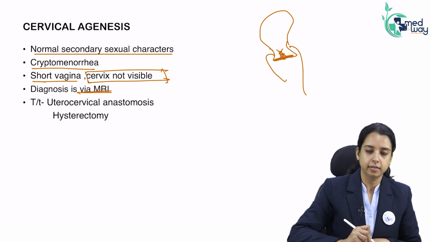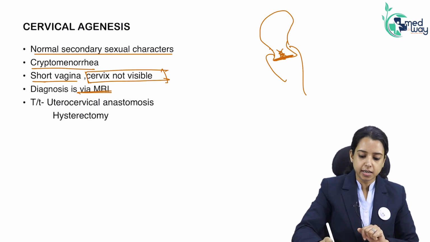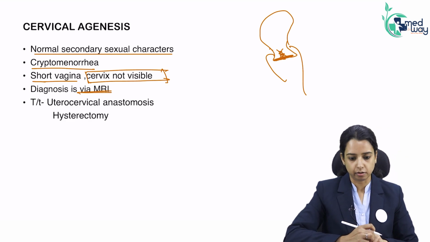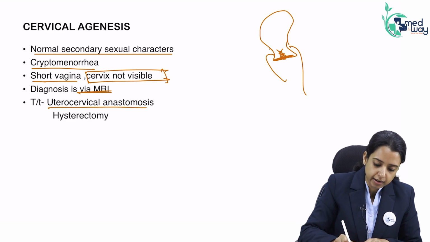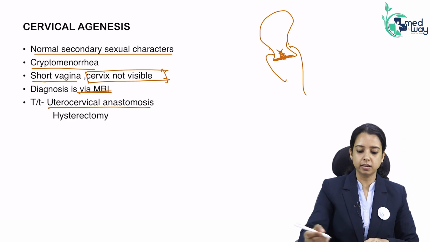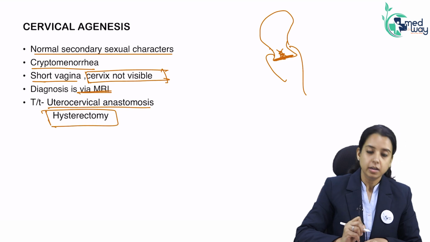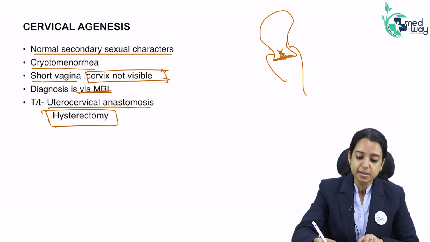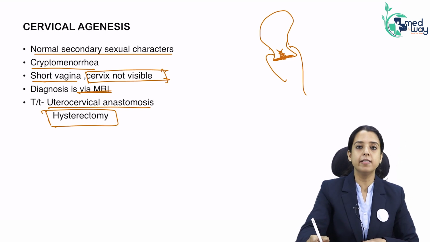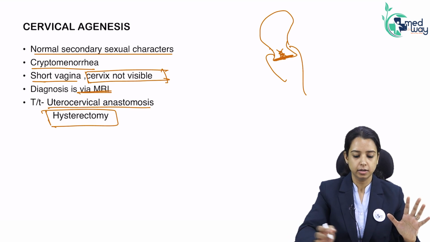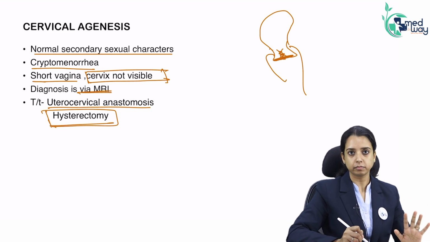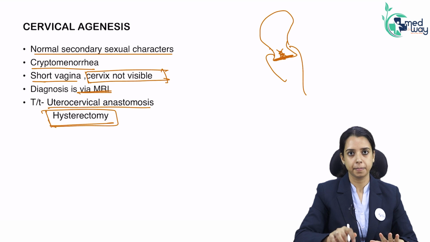Diagnosis is via MRI. Now, regenerating cervix is very, very difficult. So, though they say uterocervical anastomosis, it cannot be done. The main treatment is remove the uterus. Why? She will keep on bleeding, she will keep on having pain, she will have endometriosis and a complicated pelvis. So, it's better to do hysterectomy in cervical agenesis.